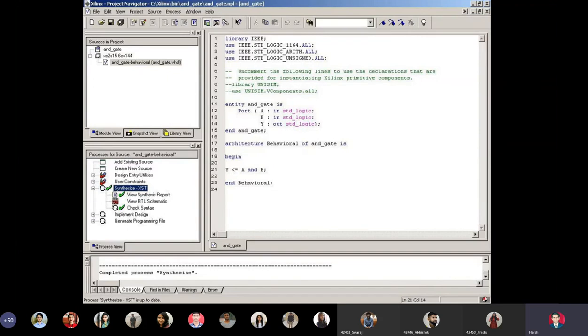If you see carefully in this particular screen, at the bottom left corner, a little bit above, you are seeing something called Processes for Source, and there you see Synthesize XST. There are tick marks, and below that there is Implement Design, and below that there is Generate Programming File.